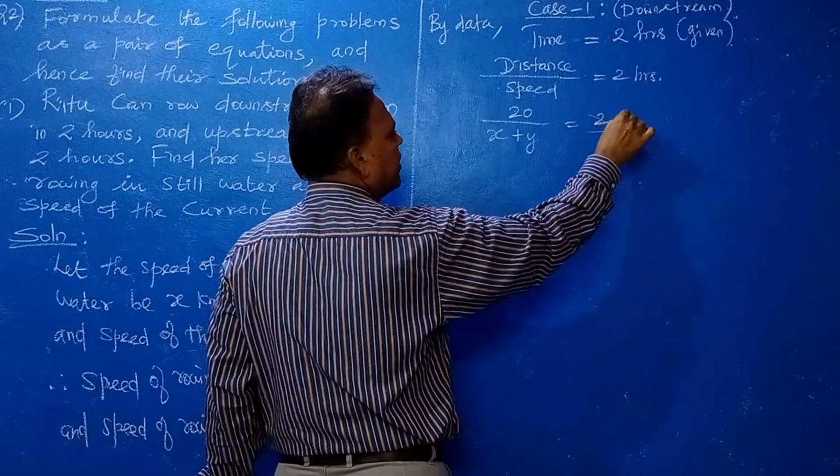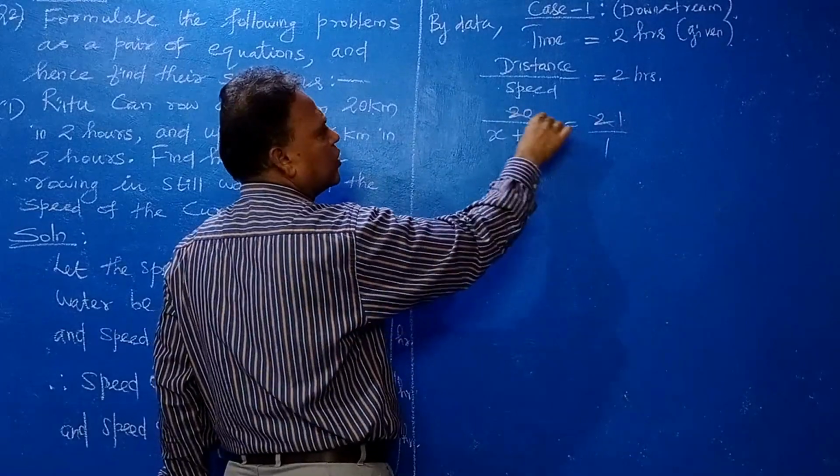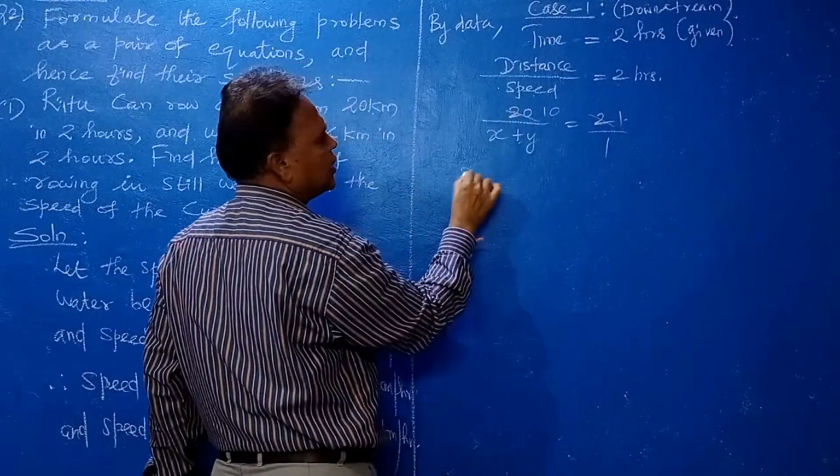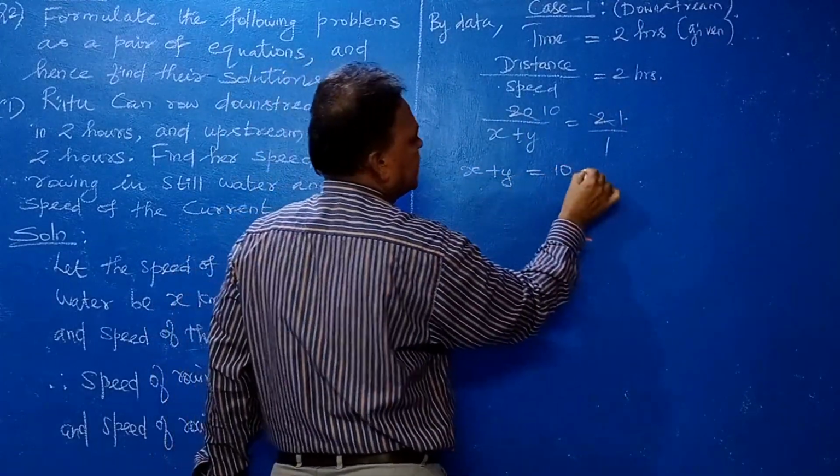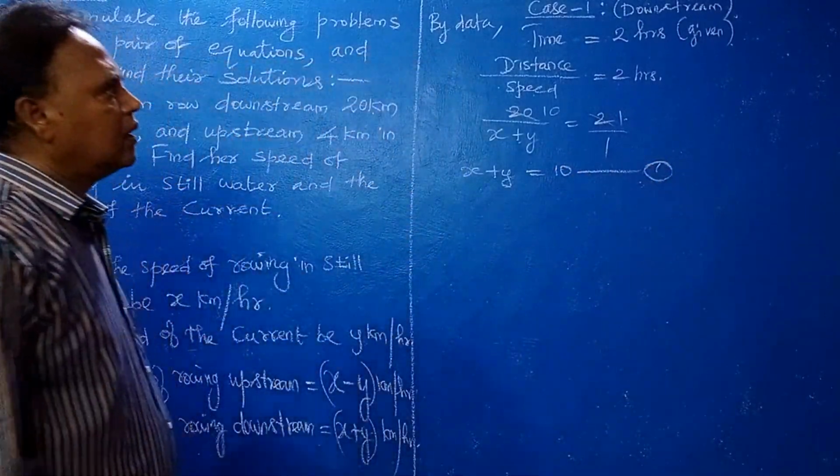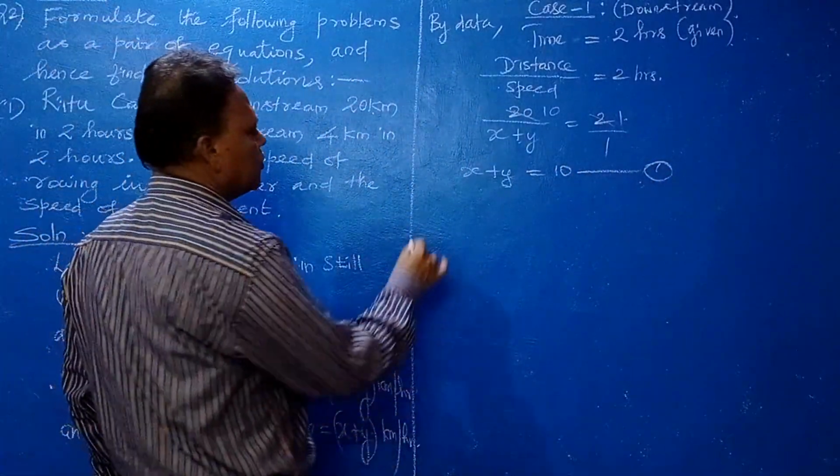Here you see in 2 table it will go 1 time. Clear? This will go 10 times. So you cross multiply means x plus y is equal to 10. This is equation number 1. Now case 2.